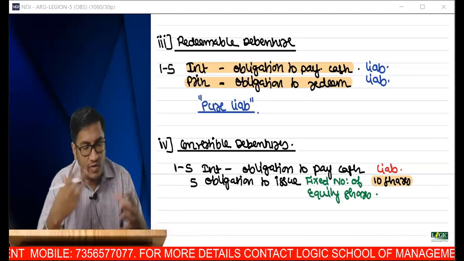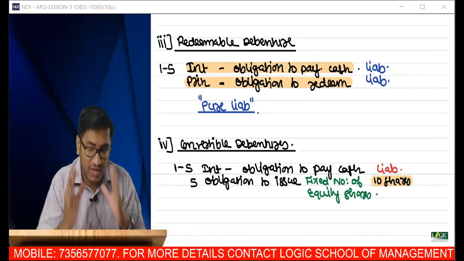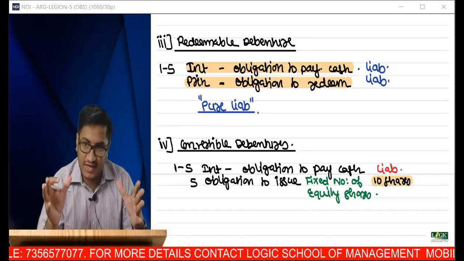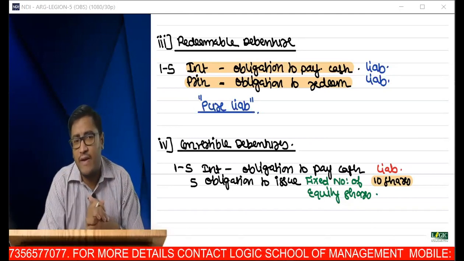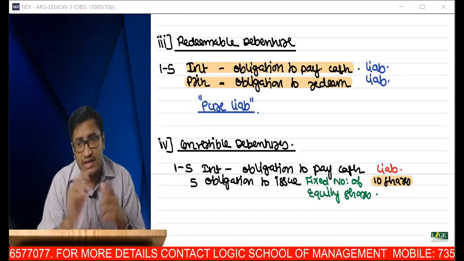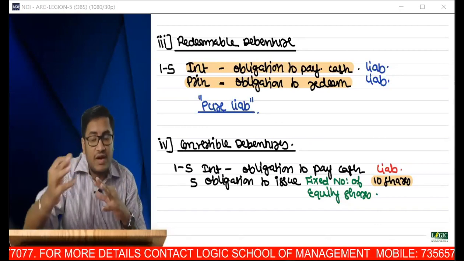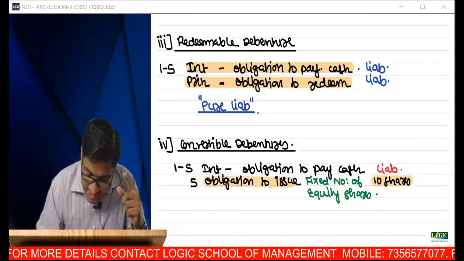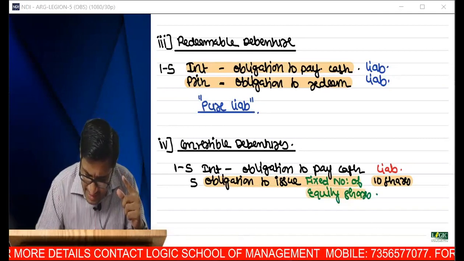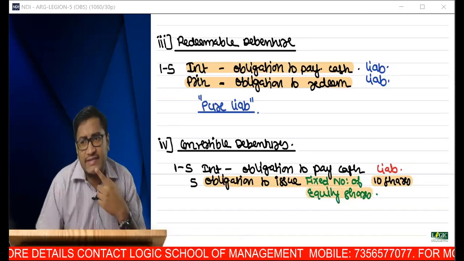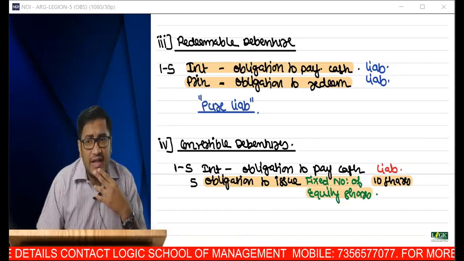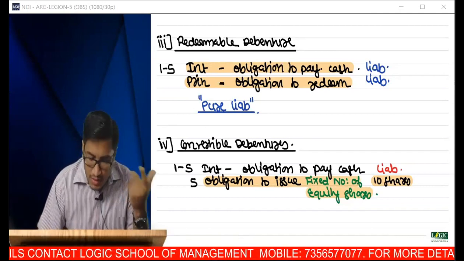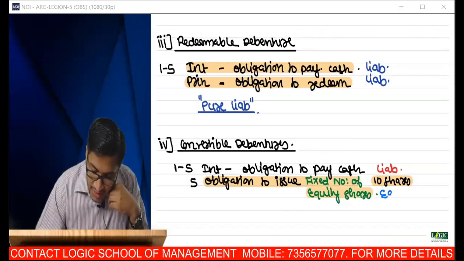To highlight substance over form, I just wanted to give you some superficial discussion. By no means am I discussing the entire financial instruments right now. Now, you tell me, there is an obligation to issue a fixed number of equity shares because it will get converted to 10 equity shares. Does that exhibit a liability characteristic or an equity characteristic? True. So this is exhibiting equity characteristic.